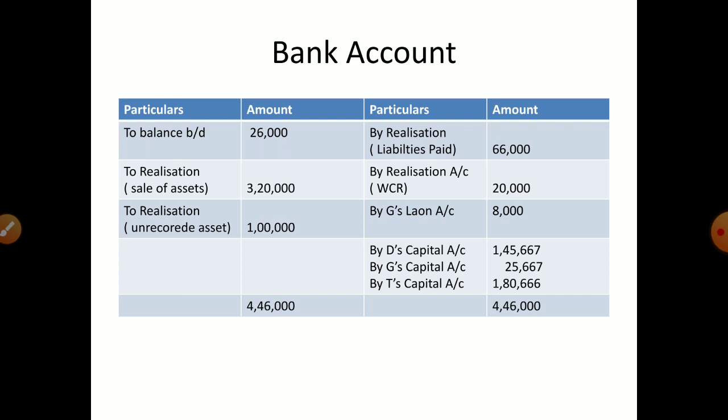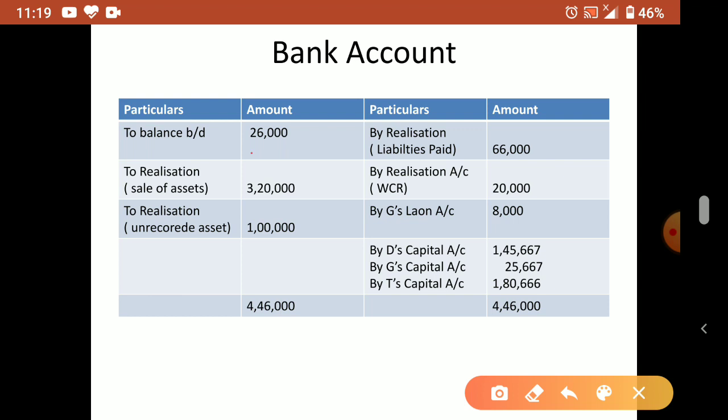So bank account to balance brought down. First the opening balance from the balance sheet, 26,000. Then I told you, no, assets sold, so to realization. Unrecorded assets sold to realization. Liability paid by realization. WCR paid, claim paid by realization. Loan paid, so by G's loan. Understood? So other than this loan, all comes how? By realization. By realization means whatever you are taking from the realization account, it will come as by realization to realization.